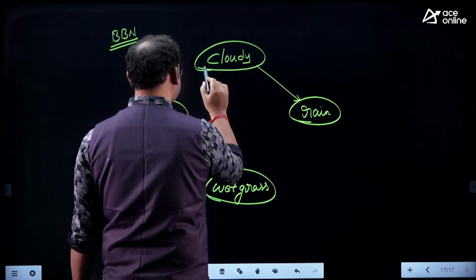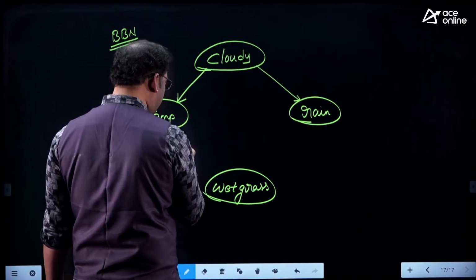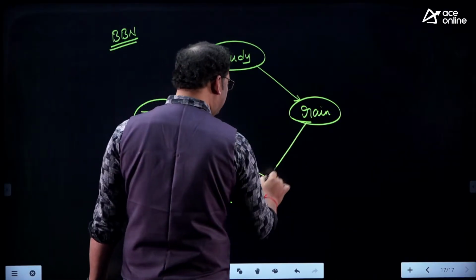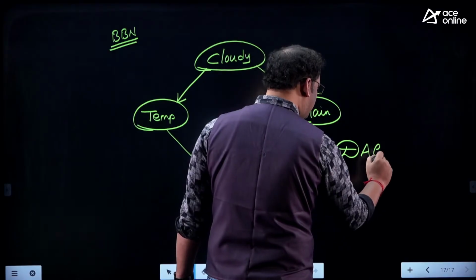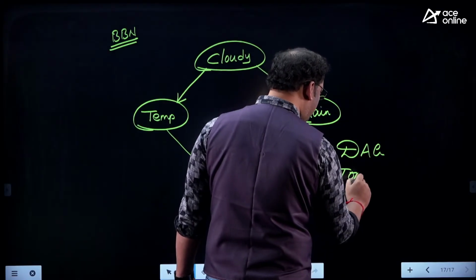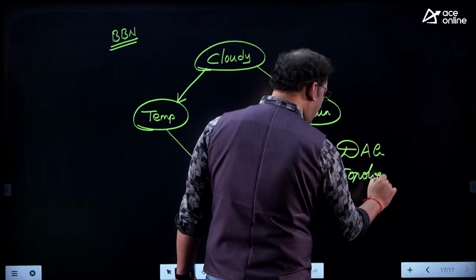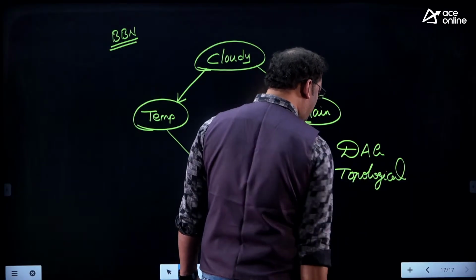Let us take this directed acyclic graph and also follow the topological ordering or topological sorting.